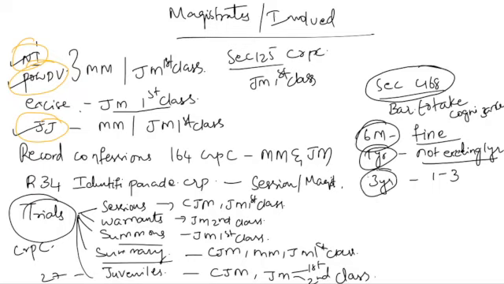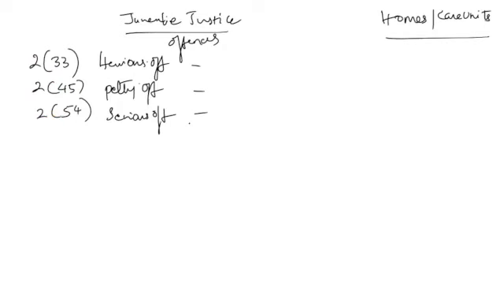And it shall be 3 years for offences exceeding 1 year but not exceeding 3 years. So refer to this section 468.